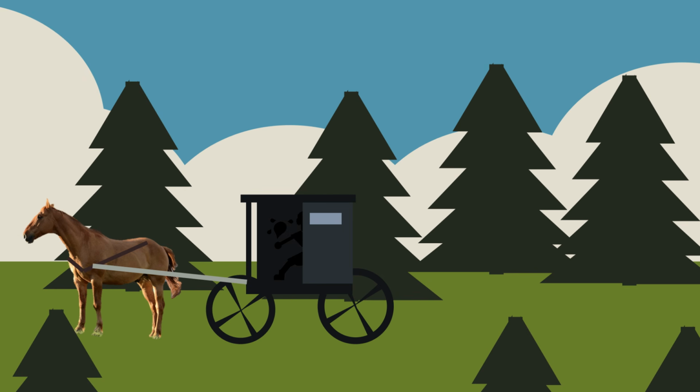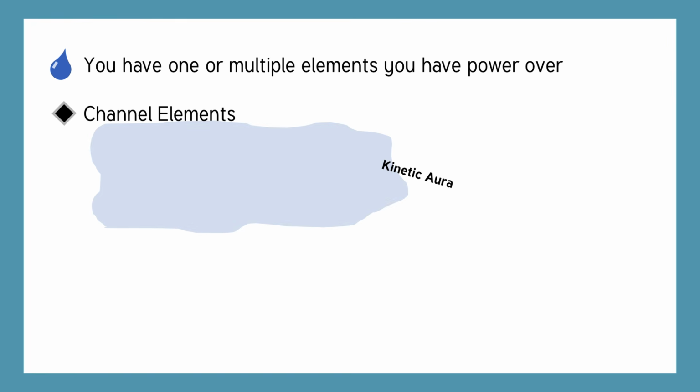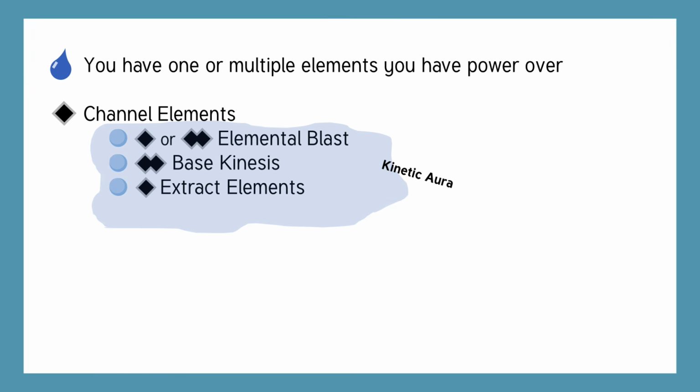The Kineticist is super cool, and in my opinion, not that confusing. However, there are a lot of options, and part of the fun is that you can do cool stuff without technically casting any spells. To recap, you have one or multiple elements you have power over. You use channel elements to activate your kinetic aura. While it's active, you can use Elemental Blast, Base Kinesis, and after level 3, Extract Elements.